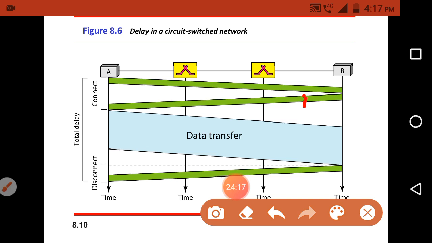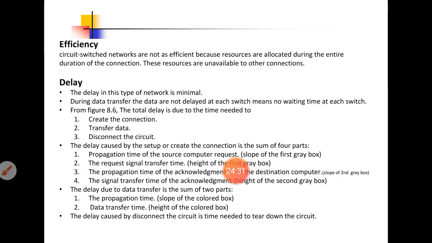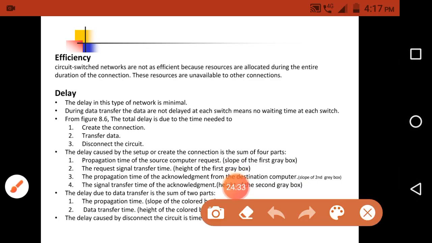So whenever B forwards the acknowledgement to the source, that also includes two terms: the propagation time of the acknowledgement and the transmission time of the acknowledgement. So altogether it contains the propagation time of the source request signal, the transfer time, the propagation time of the acknowledgement, and the signal transfer time of the acknowledgement.